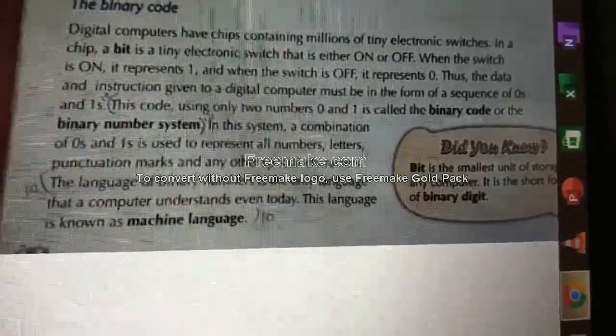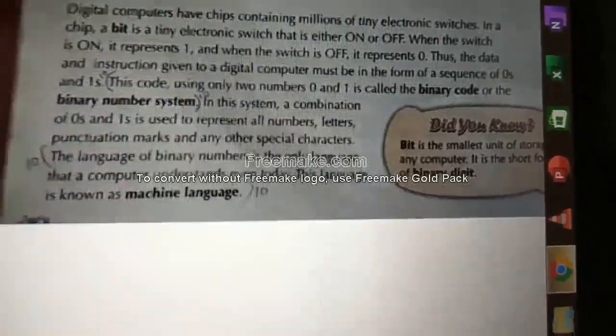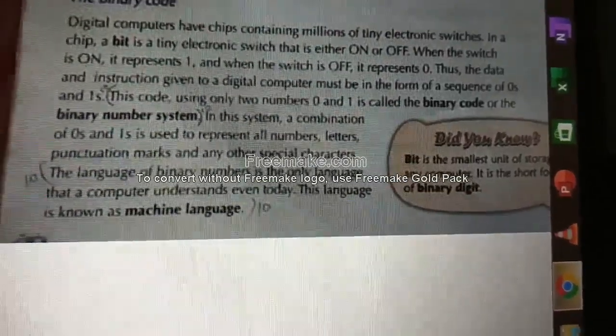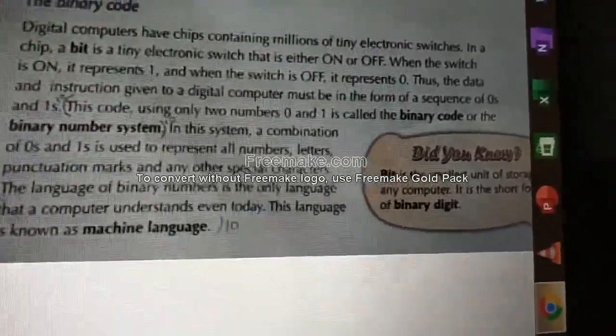This language is also known as machine language. Since the computer is a machine, it understands binary language only, so it is called machine language. That's all. We'll go for the next question.